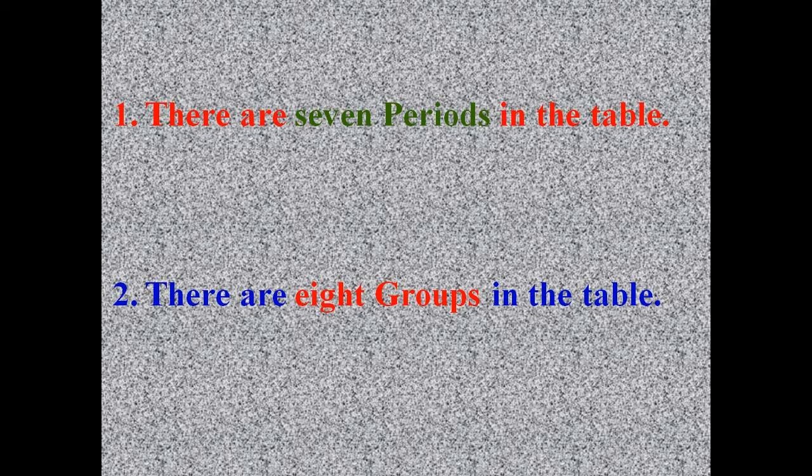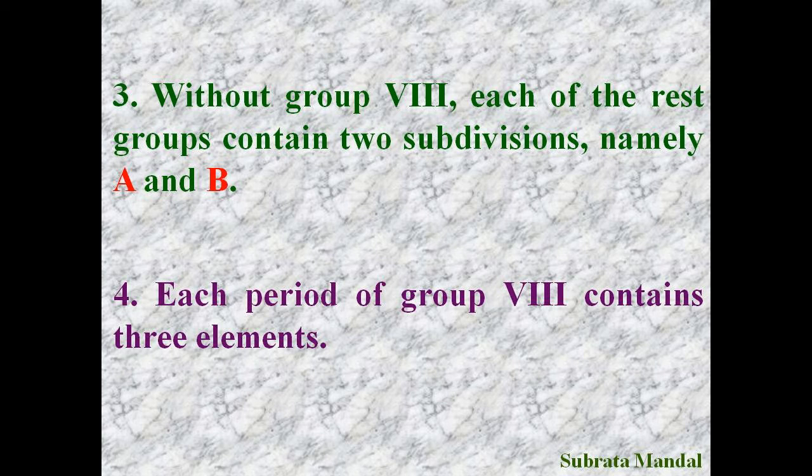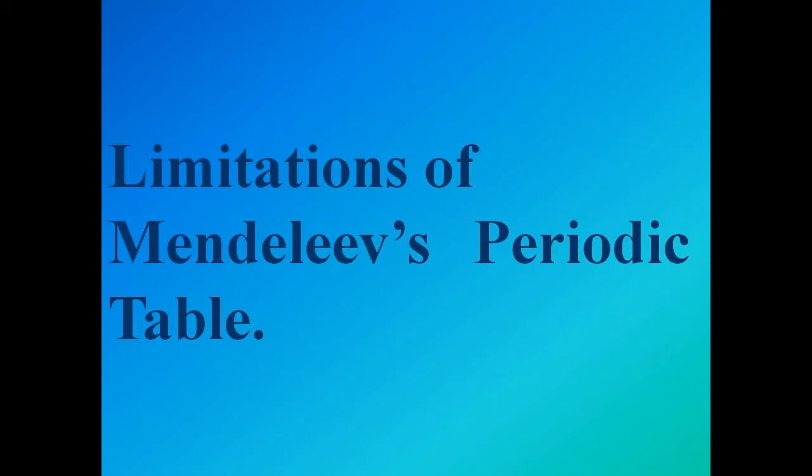Firstly, Mendeleev's periodic table contains 7 periods. Secondly, it contains 8 groups. Thirdly, except group 8, all the other groups contain 2 subdivisions, namely A and B. Fourthly, group 8 of each period contains 3 elements each. Mendeleev's periodic law as well as periodic table contains a number of limitations. We will discuss this now.